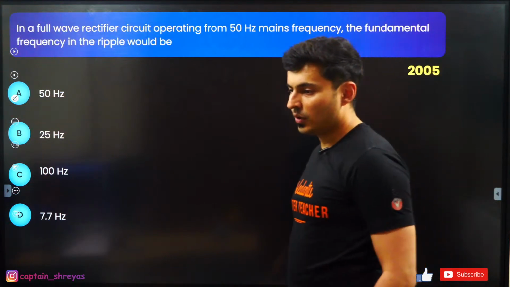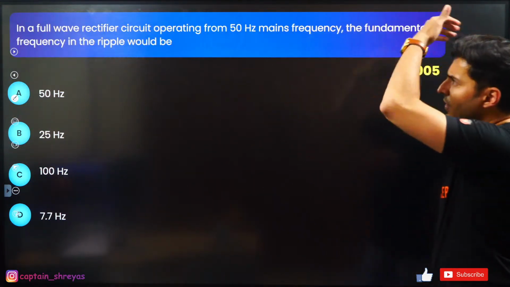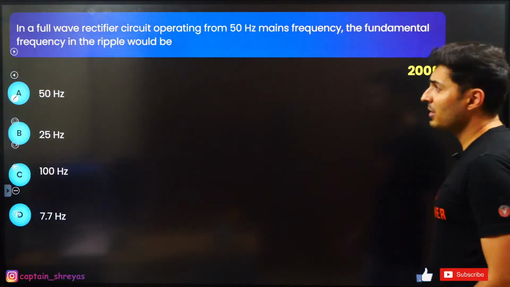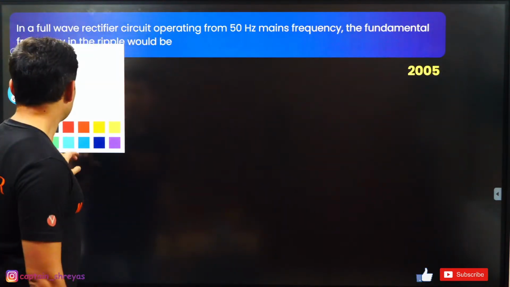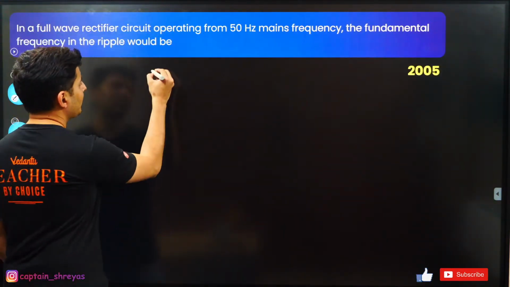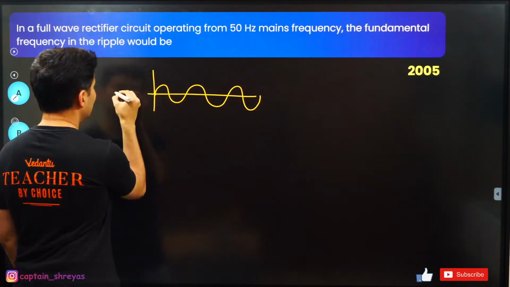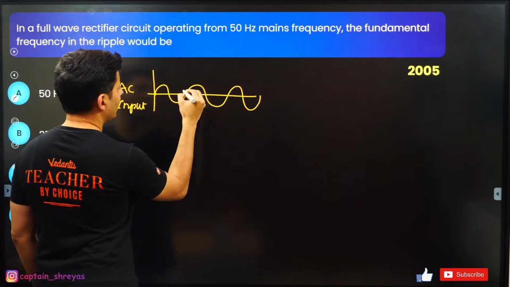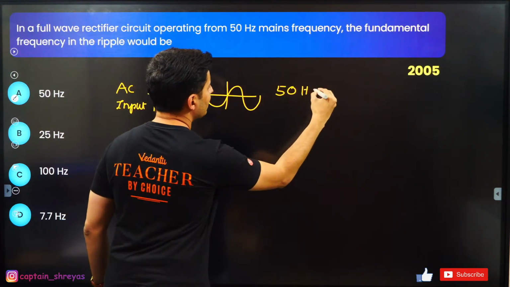Anyways, moving on. Okay, so here it is. In a full wave rectifier circuit operating from 50 Hz, what is the fundamental frequency of the ripple in the output? Let's think. In a full wave rectifier, we have the AC signal which comes like this. This is basically your input. You can see this is one wave, having 50 Hz frequency.